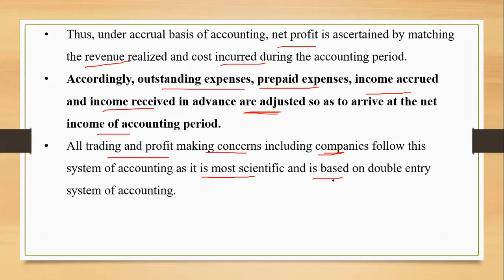Most of the companies, every company must be following this accrual basis only, not the cash basis. Cash basis basically is followed by the small traders. You can talk about the NFPOs, the not-for-profit organizations, and you talk about the professionals, the doctors and the lawyers and the CAs and so on, so they do record the transactions on cash basis only.